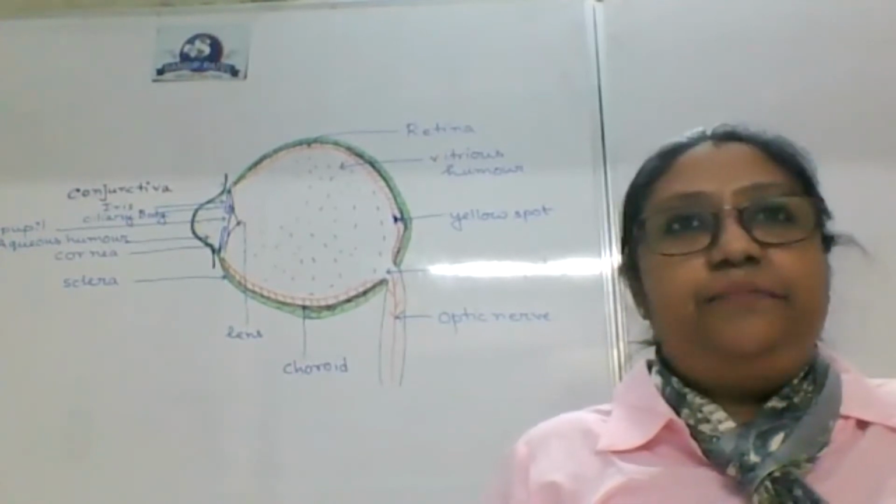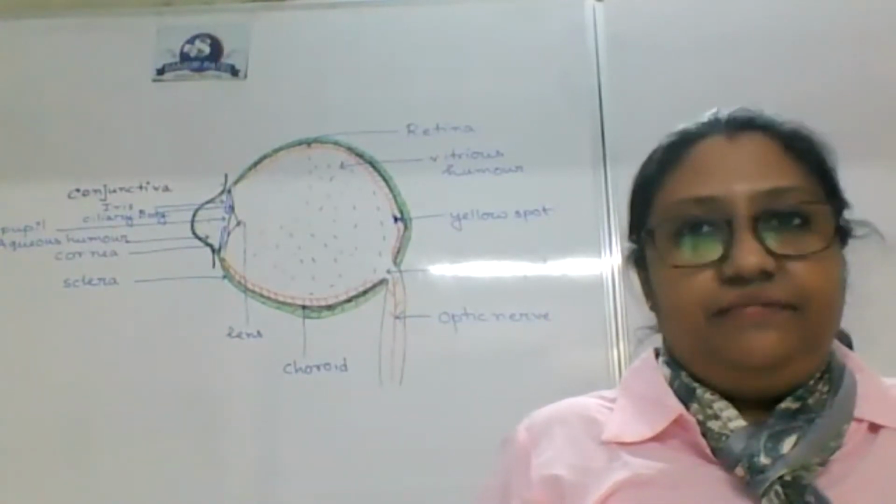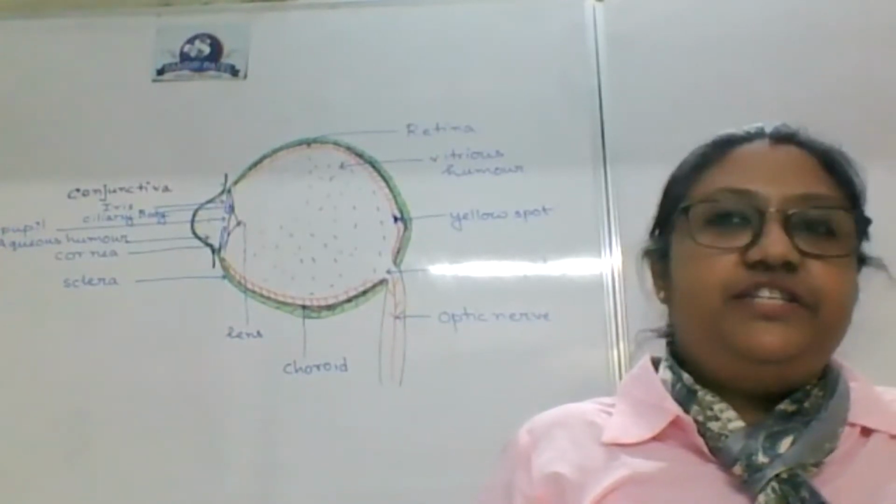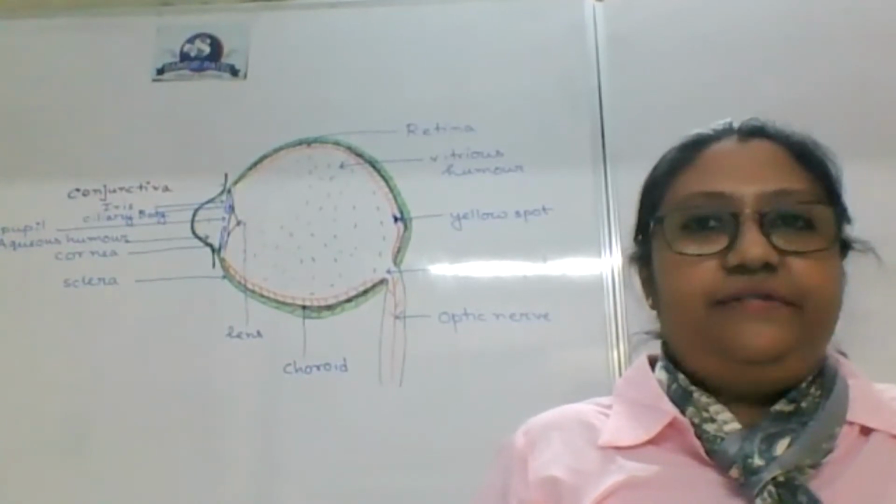You learned about the concept of radius of curvature. What relationship it has with the focal length?